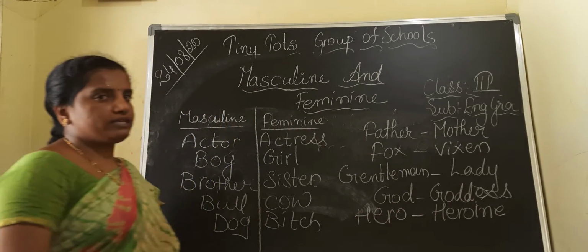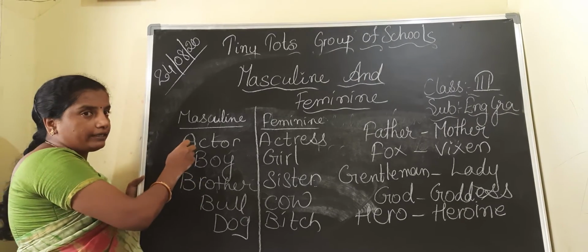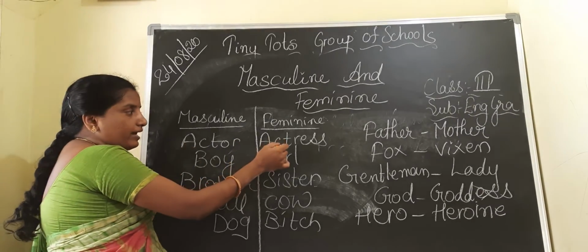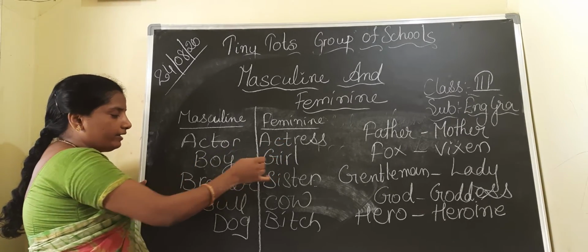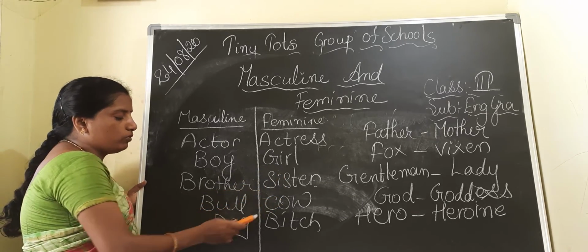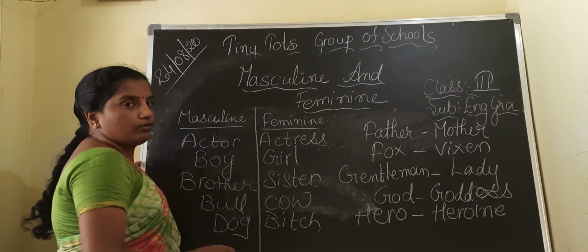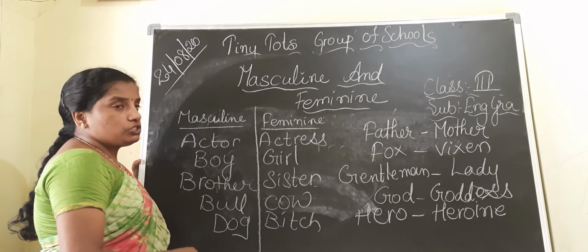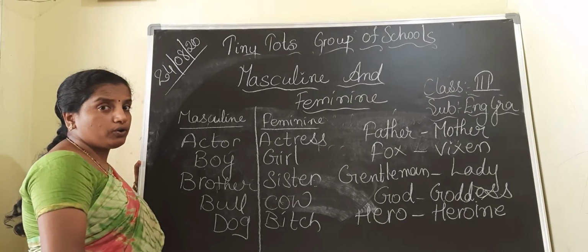These are the few masculine and feminine genders, children. See once. Actor, actress. Boy, girl, brother, sister, bull, cow, dog, bitch, father, mother, fox, vixen, gentleman, lady, god, goddess, hero, heroine.